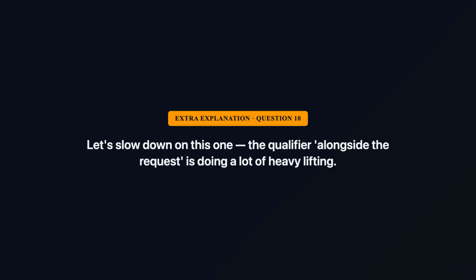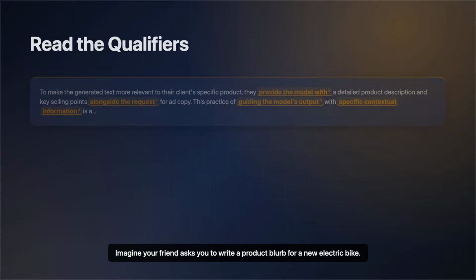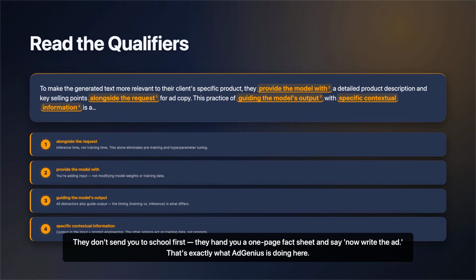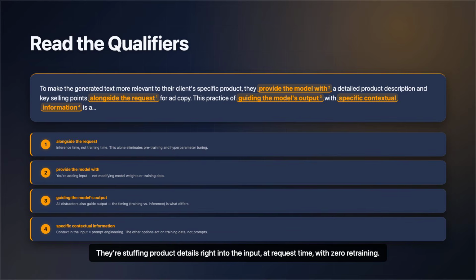Let's slow down on this one. The qualifier "alongside the request" is doing a lot of heavy lifting. Imagine your friend asks you to write a product blurb for a new electric bike. They don't send you to school first. They hand you a one-page fact sheet and say, now write the ad. That's exactly what Ad Genius is doing here. They're stuffing product details right into the input, at request time, with zero retraining.